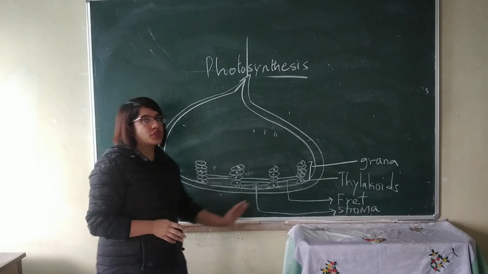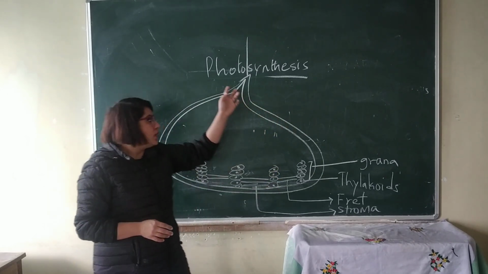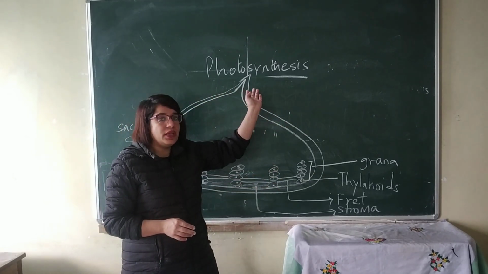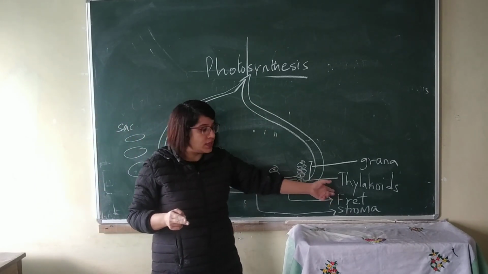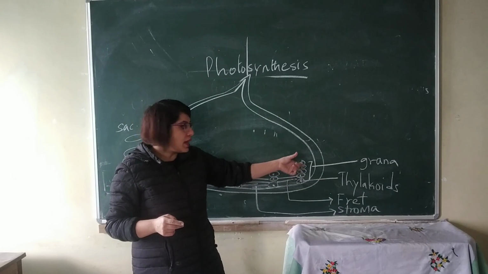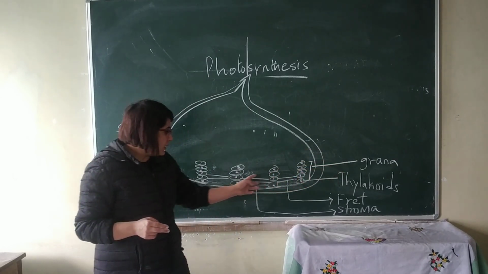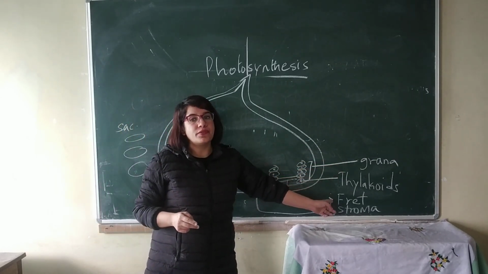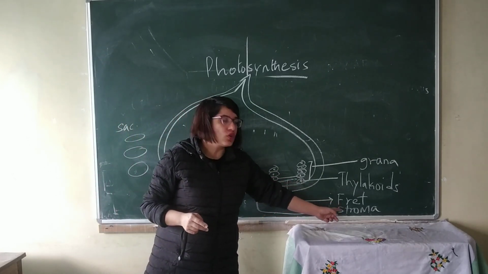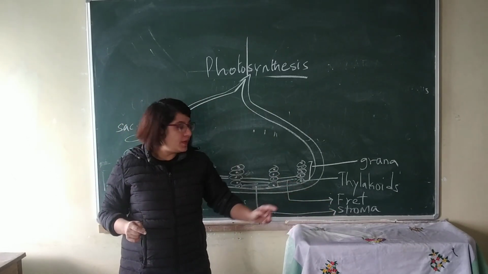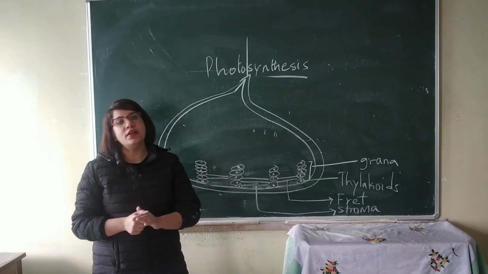And this is the structure of the chloroplast. It is a double-layered membrane. The inner layer is folded into structures called thylakoids. Thylakoids are arranged in piles called grana. They are interconnected by structures called fret, and the ground substance is jelly-like and is called stroma. Chlorophyll is present in the thylakoids.